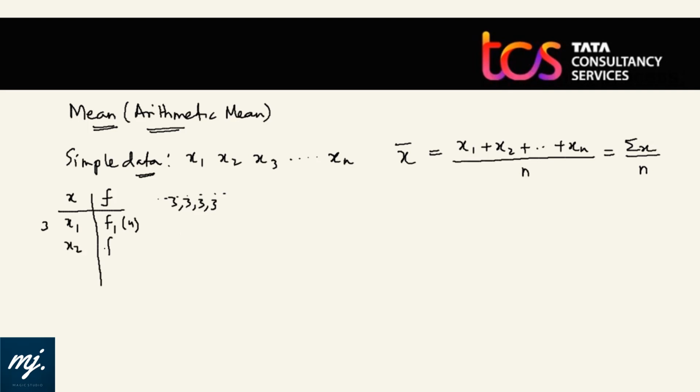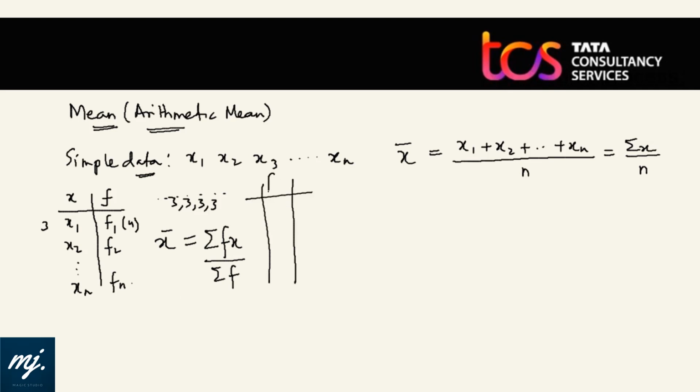So we have x2 occurring with frequency f2 and xn occurring with frequency fn. Then the mean is given by summation of fx divided by summation of f. That means we need to calculate one more thing, that is f into x.